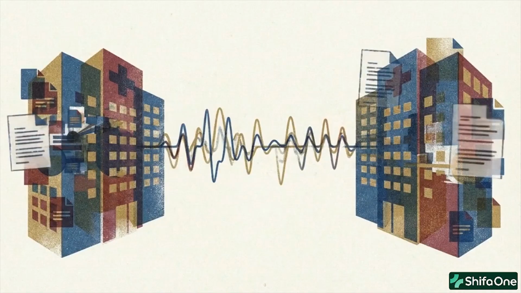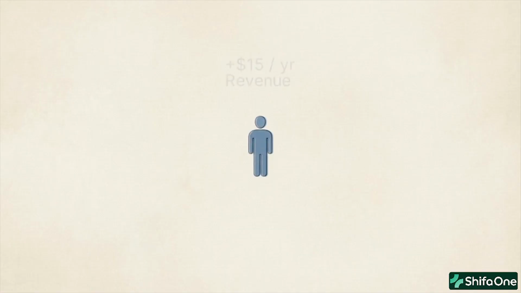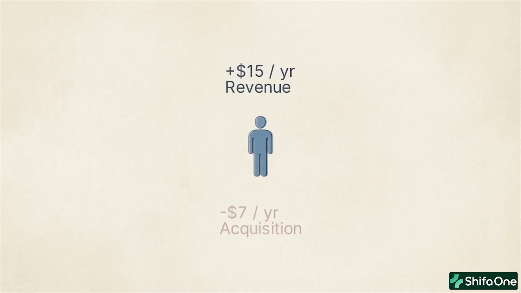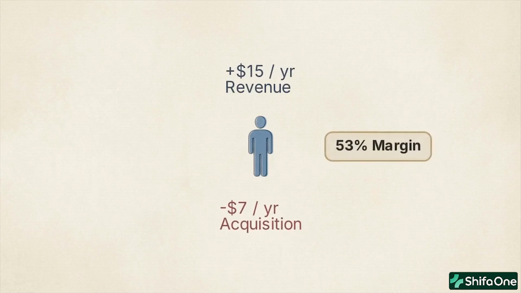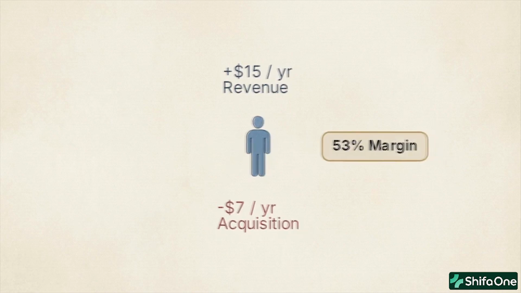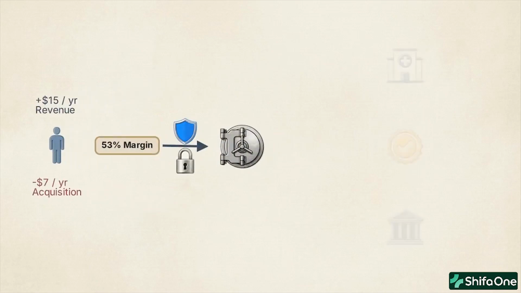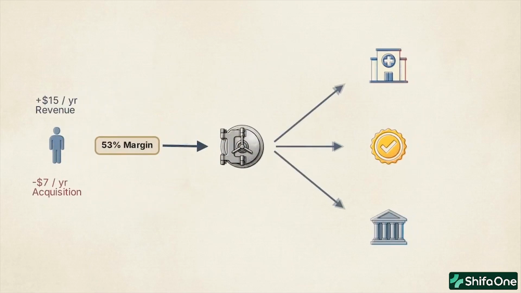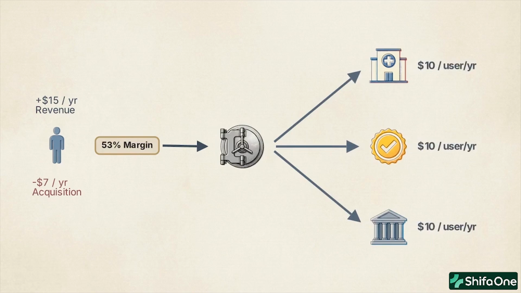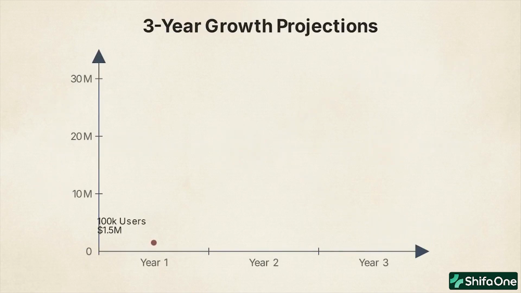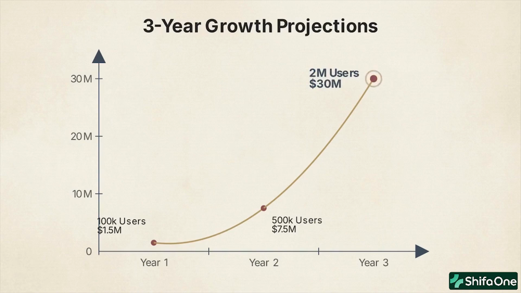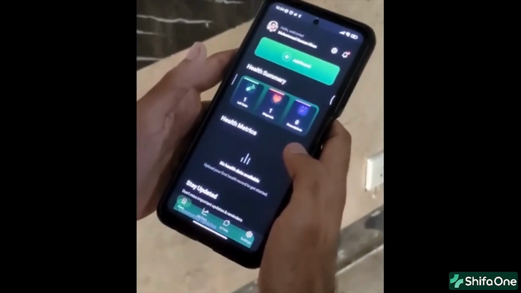The model is multi-sided. Customers pay $15 a year against a $7 acquisition cost, a 53% gross margin. That consumer base unlocks institutional revenue. Hospitals, insurers, and government programs pay $10 per user annually to access verified longitudinal data they can't generate themselves. Year 1, we have 100,000 users generating $1.5 million in revenue. Year 3, 2 million users, $30 million in annual recurring revenue. The consumer is the entry point, while the institution is the scale engine.